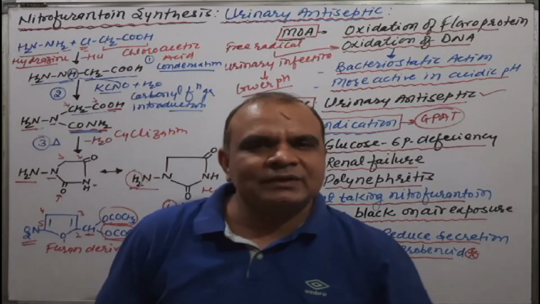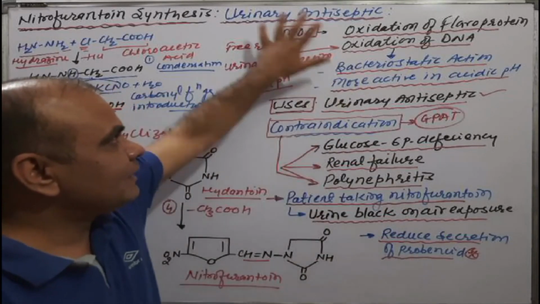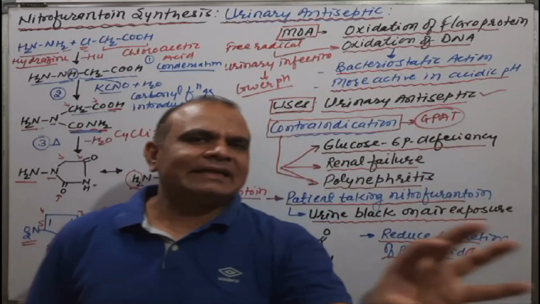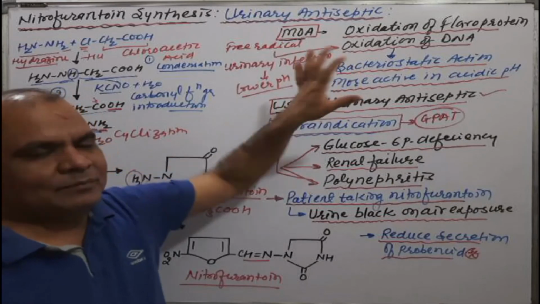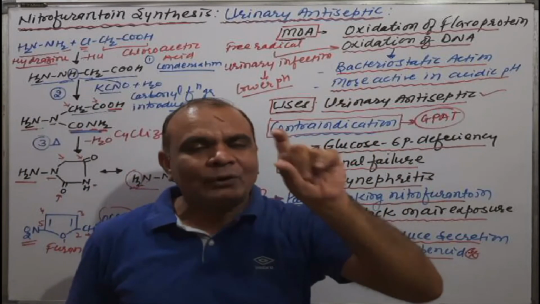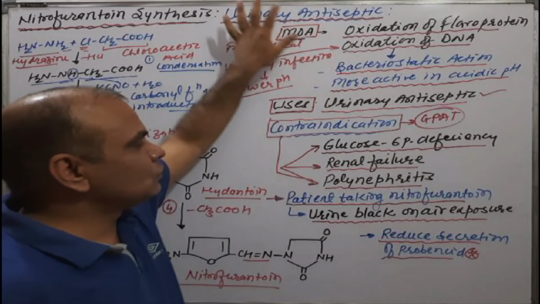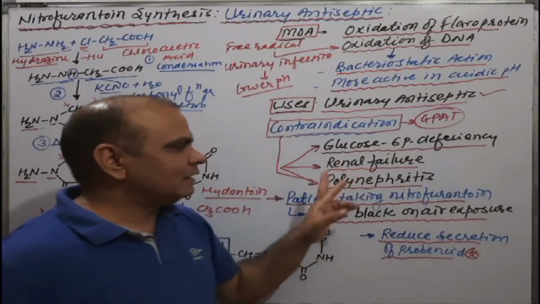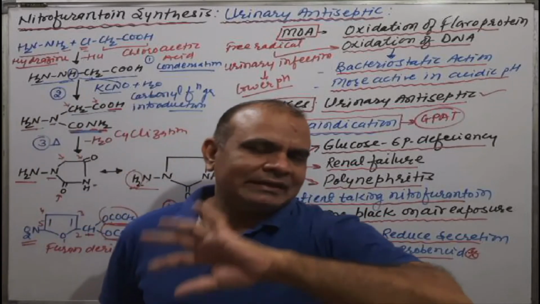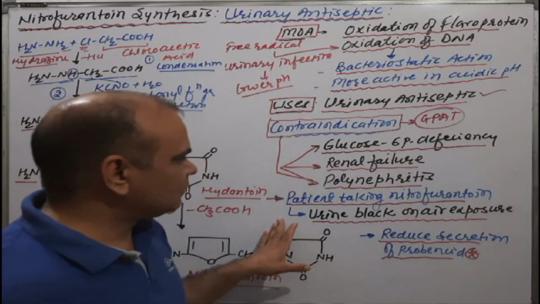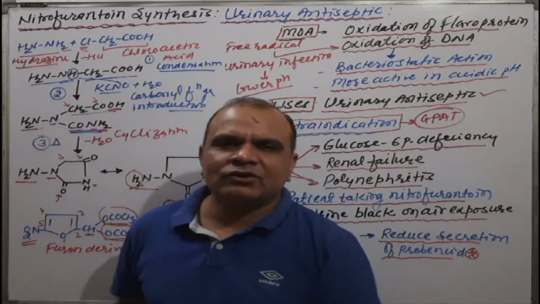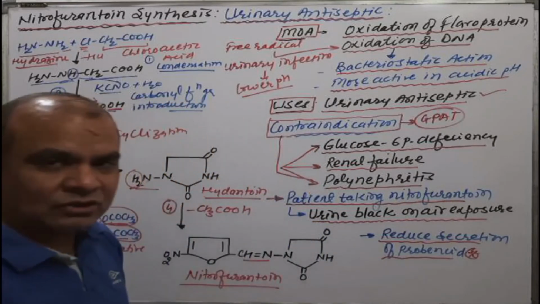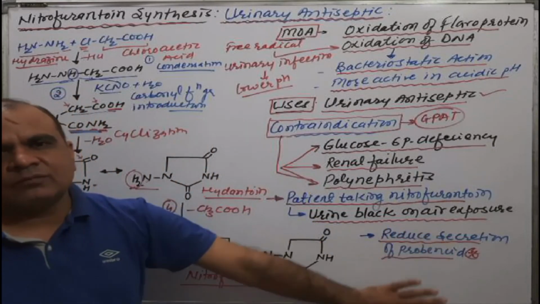Just a quick revision of nitrofurantoin. Its mechanism of action is oxidation of flavoprotein as well as DNA, which comes under bacteriostatic action. At lower pH it is more active, and it belongs to urinary antiseptics. It is contraindicated in glucose-6-phosphate dehydrogenase deficiency, renal failure, or pyelonephritis. Patients taking nitrofurantoin have black urine on exposure to air, and it reduces secretion of probenecid.